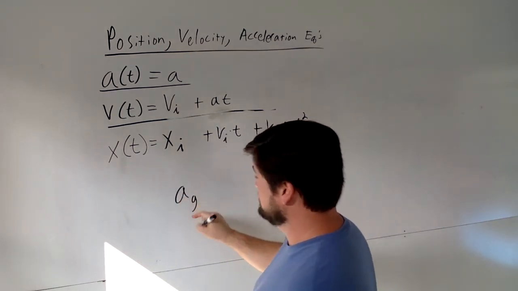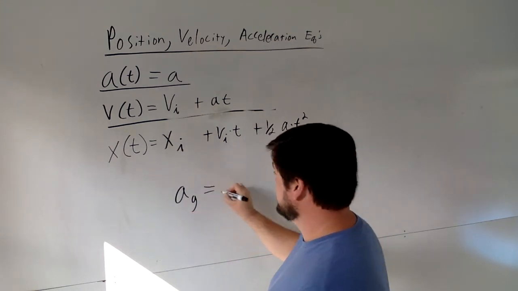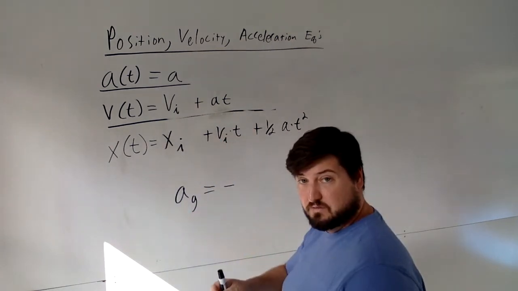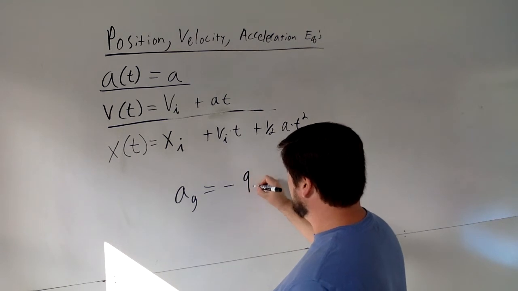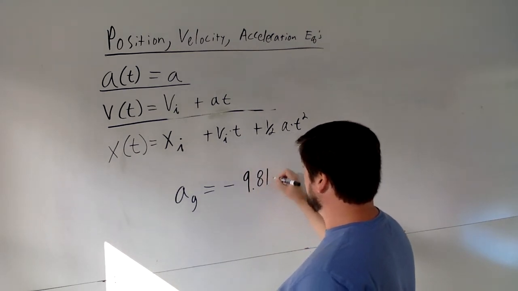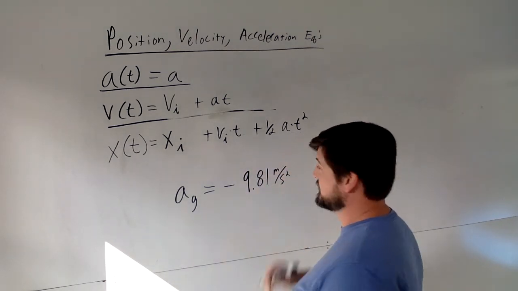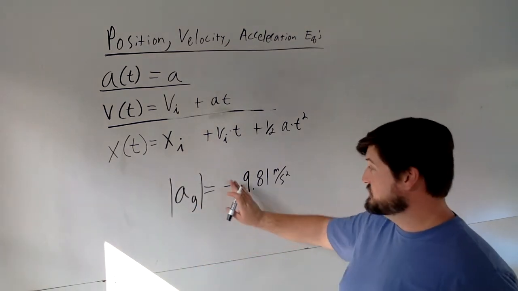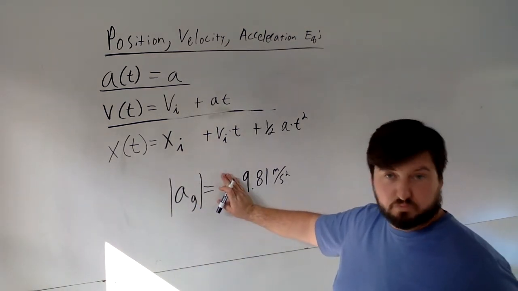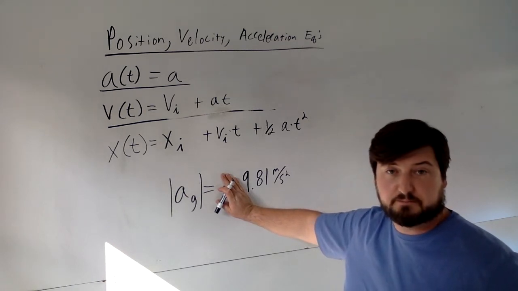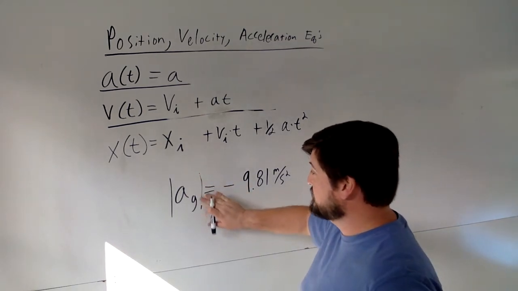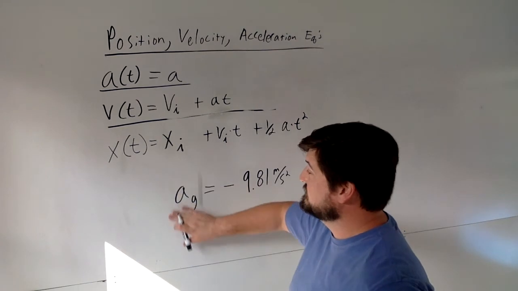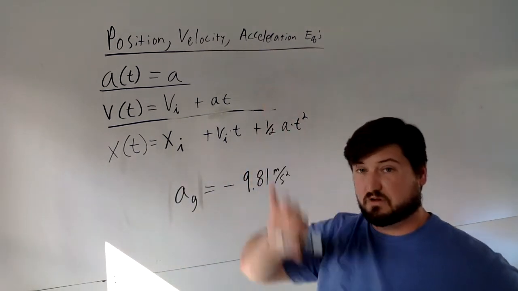Our acceleration due to gravity is negative, because it's down, right? Negative 9.81 meters per second squared. And if you talk about this in terms of the magnitude, you just talk about it as basically 10 or 9.81 meters per second squared, right? But if you're talking about it with a direction, remember it is negative, generally speaking, because you're falling with it.